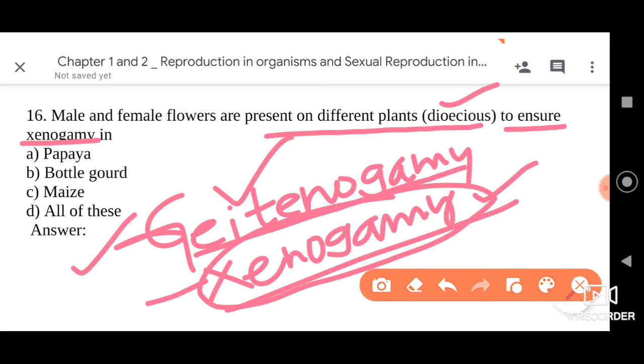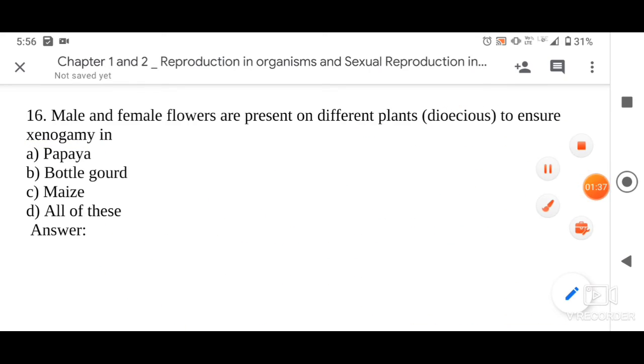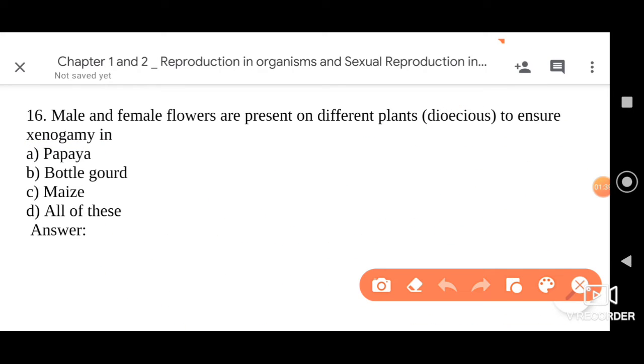Let me tell you, the male and female flowers are present on different plants to ensure xenogamy. To make you understand the question, these are plants in which male and female flowers are borne on separate individuals, the male is separate and the female is separate.